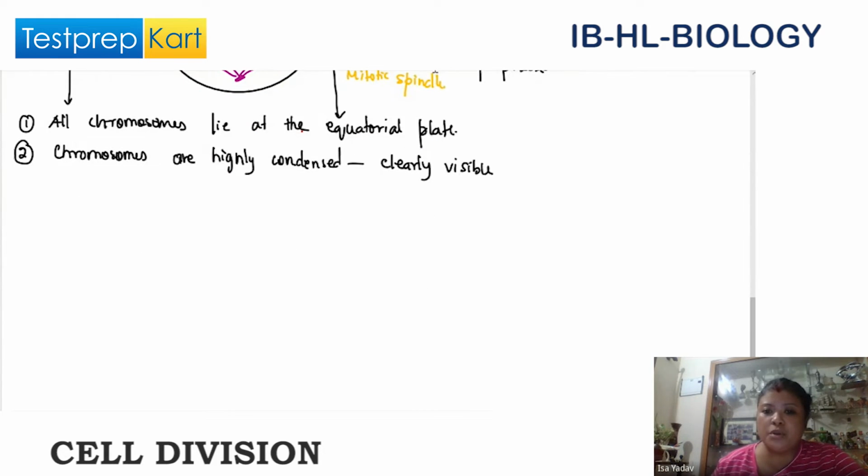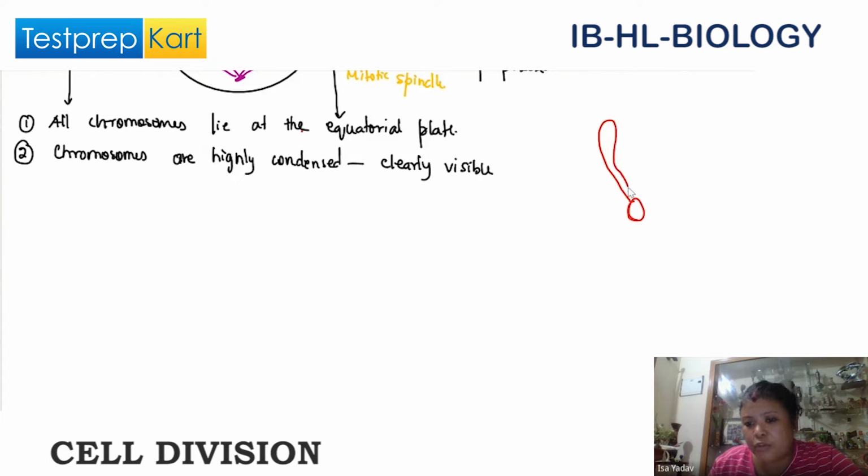Now let us see the structure of the chromosome, how they are attached. Suppose, for example, if I see the chromosome, this is how the chromosome would be. One arm of the chromosome. This is the second arm. Now, these two are what?